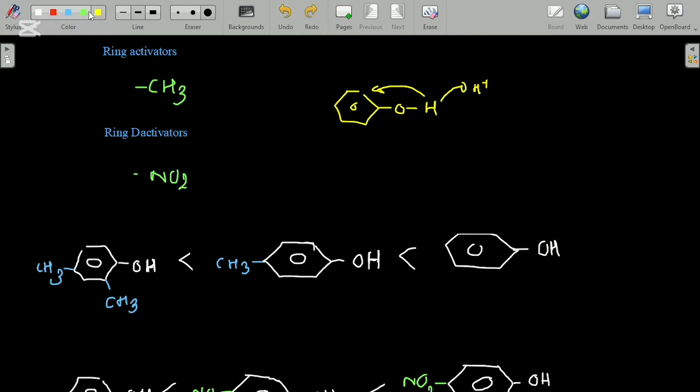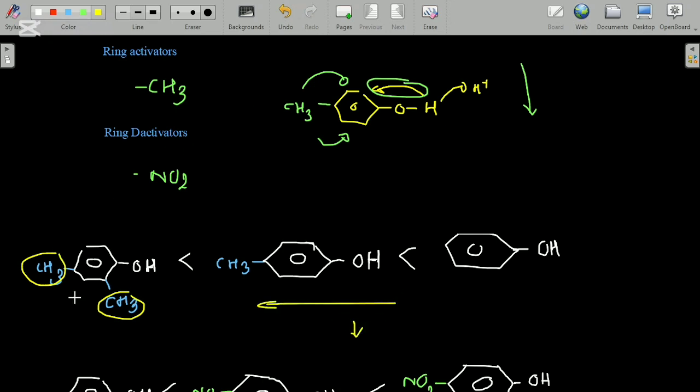Now what happens if a methyl group is fixed to this? We know methyl groups are ring activating groups. That means it provides electrons to the benzene ring, which makes this process weak, and the acidity of the phenol becomes lower. You can see that the more methyl groups fixed to the benzene ring, the lower the acidity becomes.